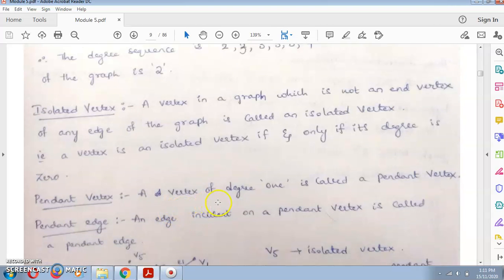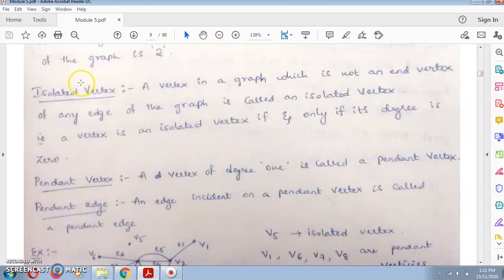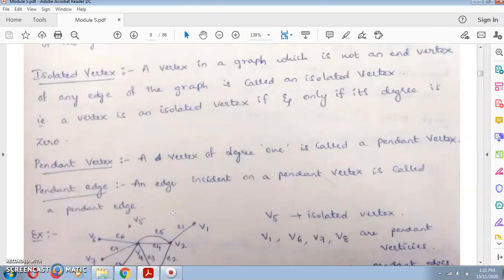Pendant vertex. A vertex of degree 1 is called a pendant vertex. Whatever concept we are seeing here, we should definitely take an example graph to explain it. In the coming graph, we shall see all this. Any vertex whose degree is 1 is called a pendant vertex. What is a pendant edge? An edge incident on a pendant vertex is called a pendant edge.